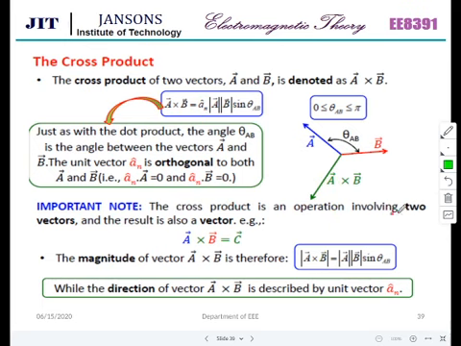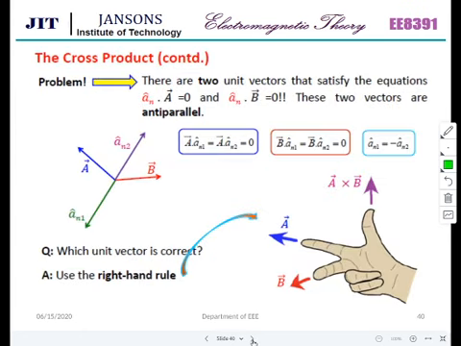So the cross product is an operation involving two vectors, and the result is also a vector. Example, A cross B is equal to C. AB sin theta AB is the magnitude of A cross B, and the direction is AN, which is a normal. For the cross product, just go through this. There are two unit vectors that satisfy the equations AN dot A equal to 0 and AN dot B equal to 0.